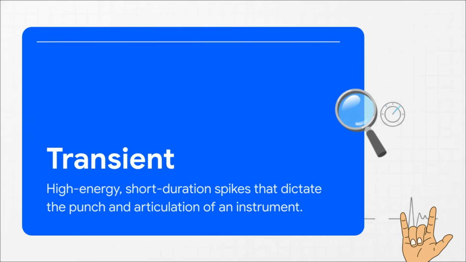A transient is a high-energy, short-duration spike that dictates the initial punch and articulation of an instrument, establishing that the true professional objective is to control these precise spikes without destroying the underlying performance. When a guitar string is struck, this initial burst of energy contains the defining characteristic of the note. Failure to control the transient results in clipping, track masking, and a lack of headroom in the final mix bus, while overcompressing it destroys the instrument's clarity and rhythmic definition.